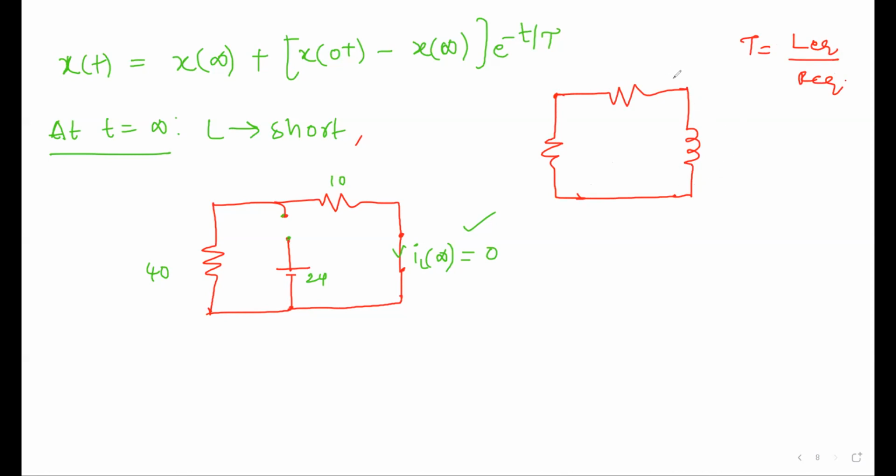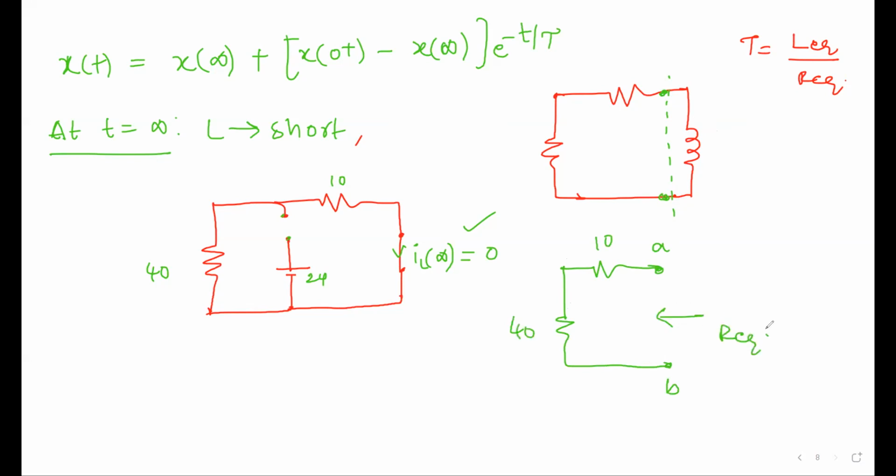To find the time constant, we have to look from the equivalent L. As you have only one inductor here, if you just open the inductor, you will have two terminals, A and B. This is 10, this is 40, and look through the terminals, you will get R equivalent.